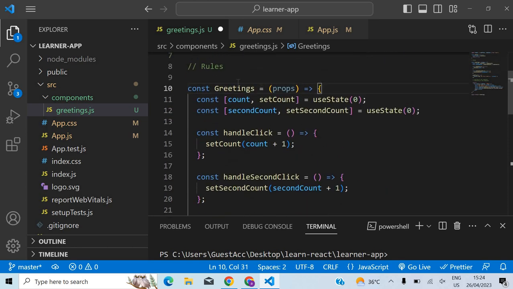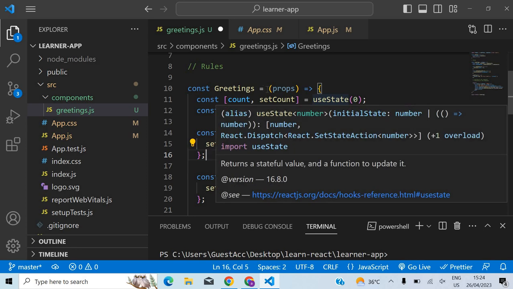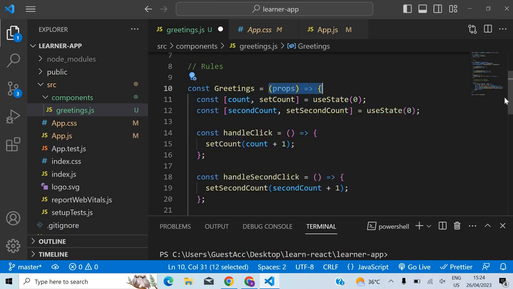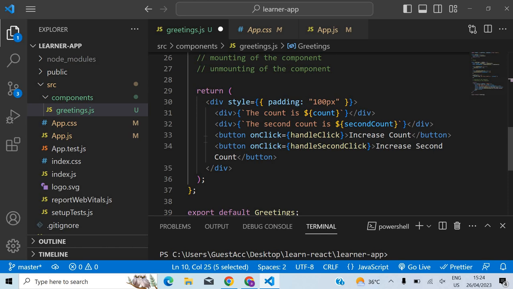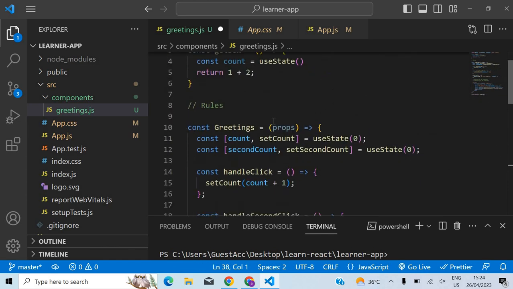See, this is a function, right? Actually, this is a React component, we know that. But why do we say it's a function component? You can look at the structure here, right? This is how a function looks. It has this arrow syntax, and it takes some input, and it will give you some return value, right? So this is a function component actually. This is also a function, this is also a React component. So we can combine those two things and say it's a React functional component.